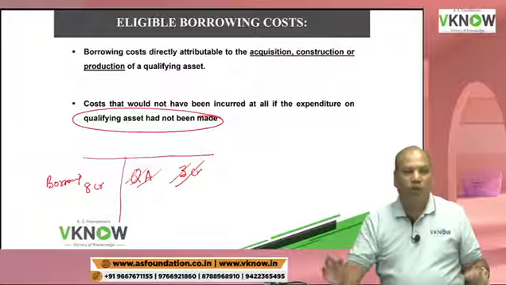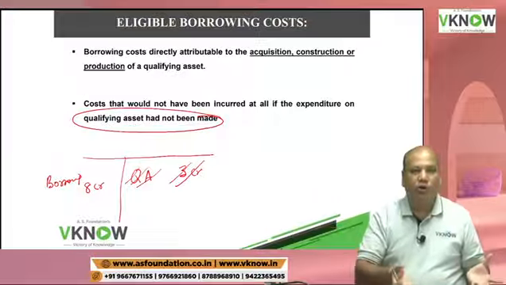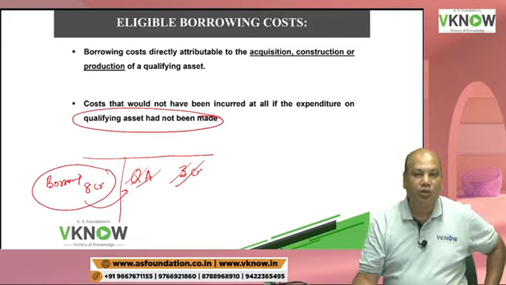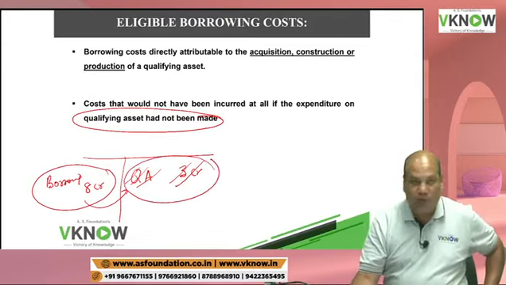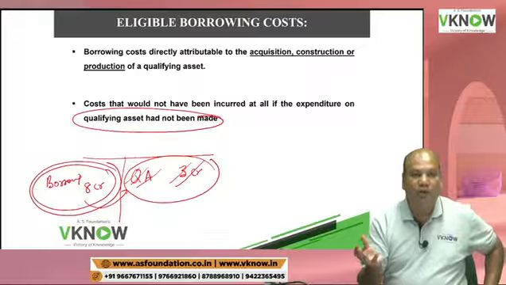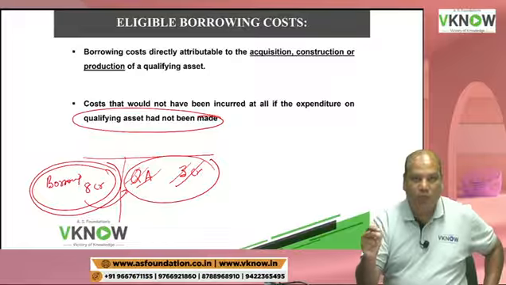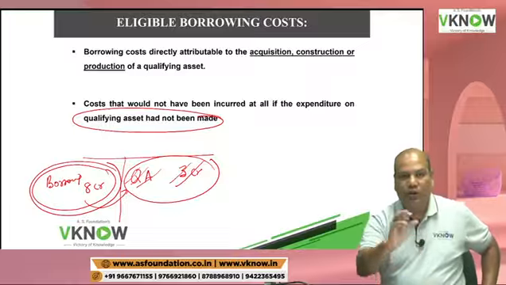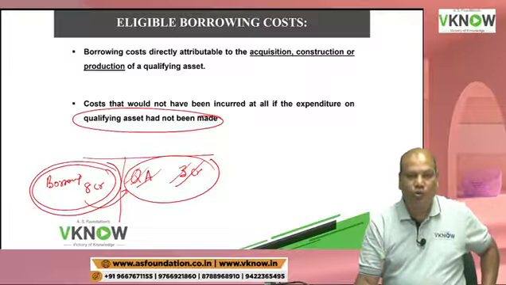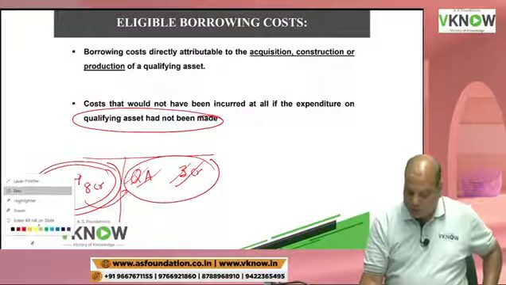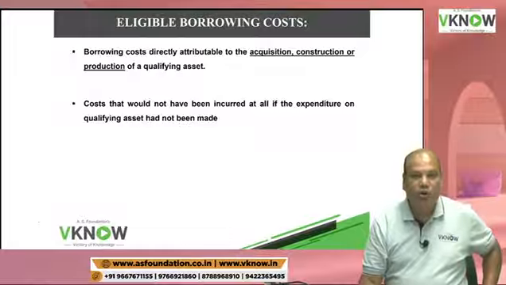So if the answer is, if there is no qualifying asset, I don't need so much borrowing, then you will say borrowing cost is directly attributable. Because there is a qualifying asset, the level of borrowing is high. Had there been no qualifying asset, the level of borrowing would have been lower. In that case, we can say the borrowing cost is directly attributable to the acquisition, construction, or production of a qualifying asset. And if the answer is yes, then such borrowing cost will be capitalized.